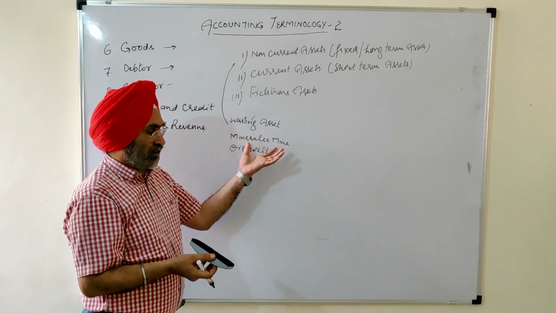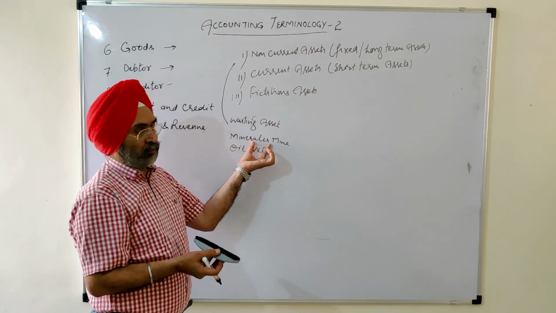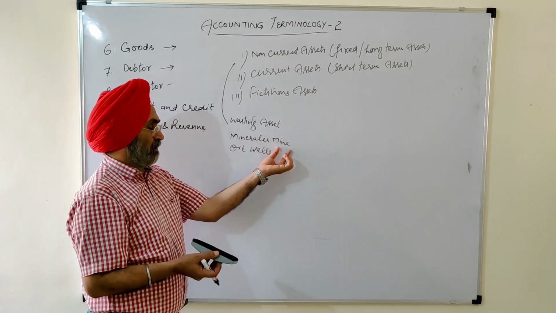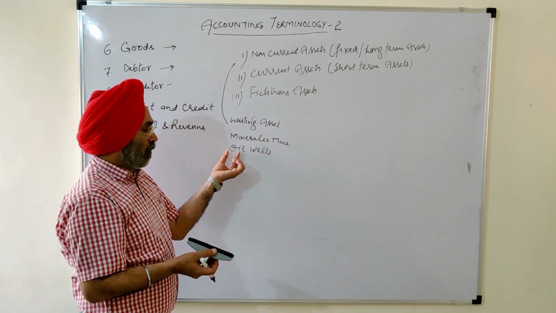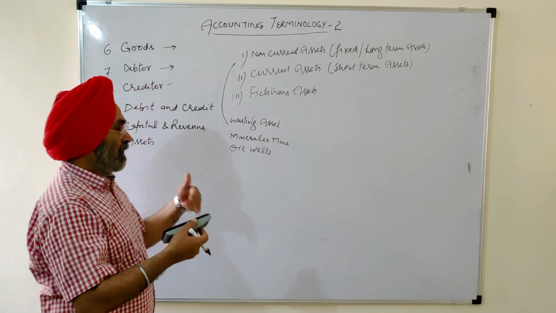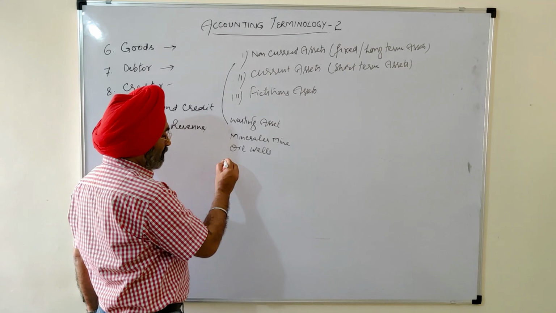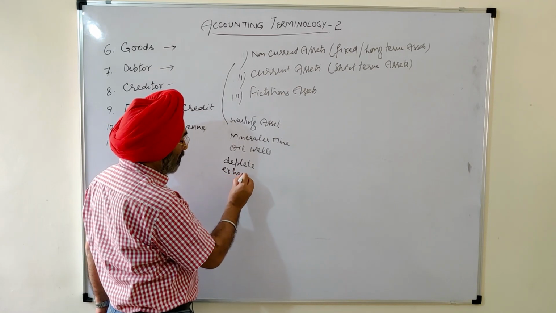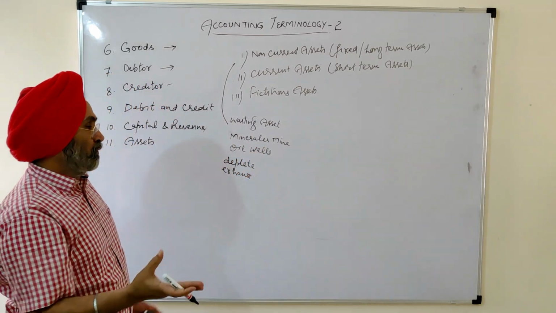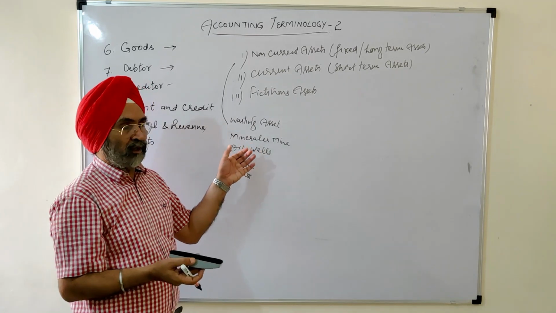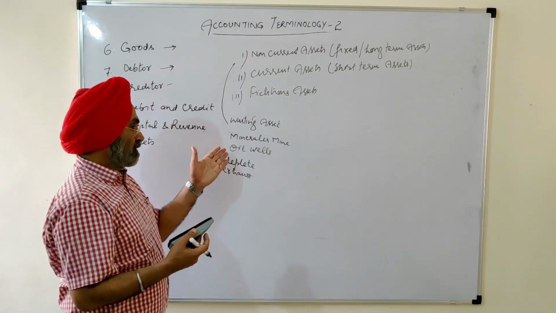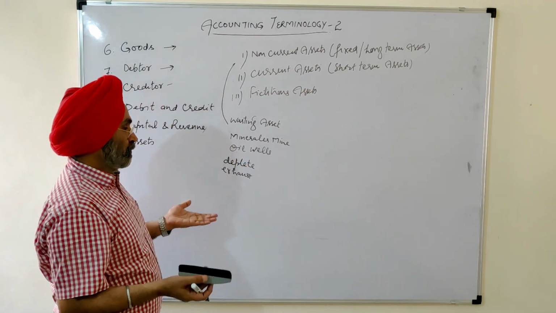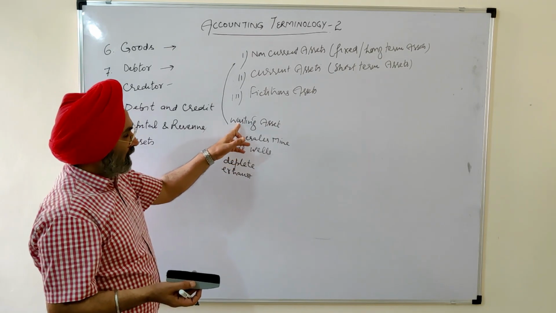If we start extracting minerals out of the mine, or oil out of the well, these will ultimately exhaust, ultimately deplete, come to an end. The mine will be of no use once 100% of the minerals are extracted. Once the whole of the oil is extracted from the well, that is of no use. So these are the wasting assets.